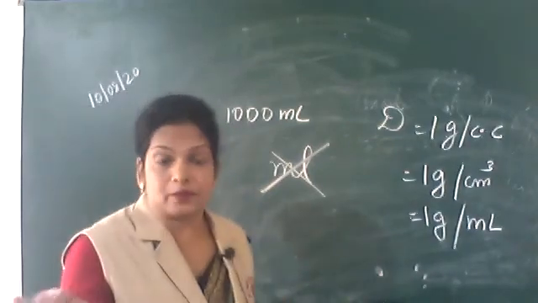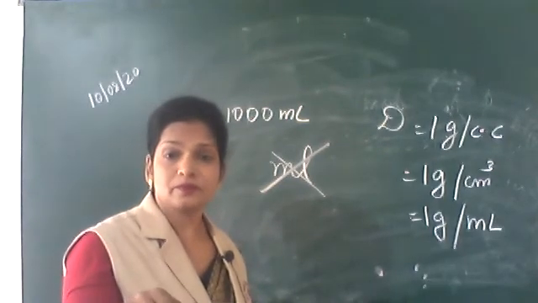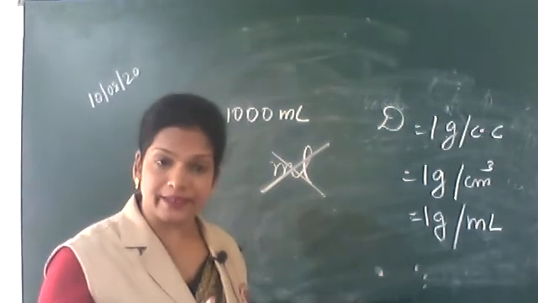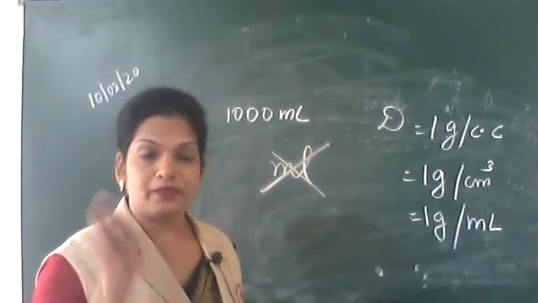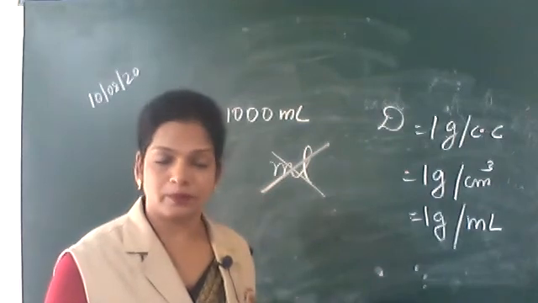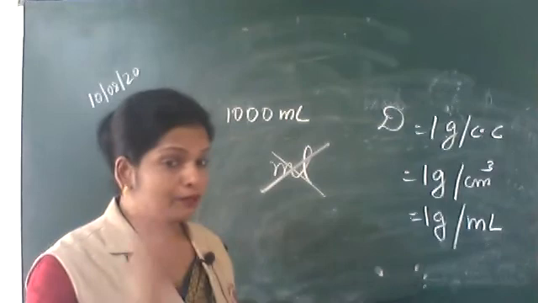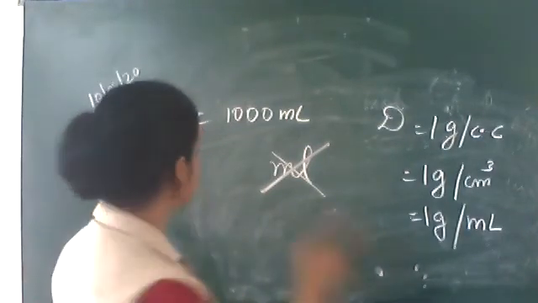We need the weight because we know that the molar mass of water is 18 grams per mole. If it is 18 grams, 1 mole will be there, with 6.022 into 10 to the power 23 molecules. What is the gram here?